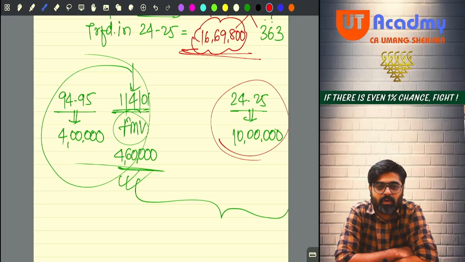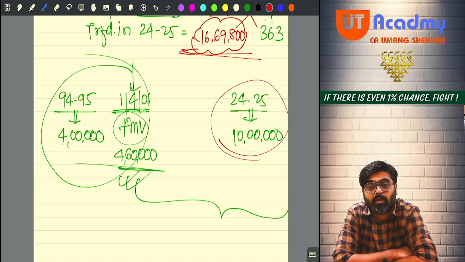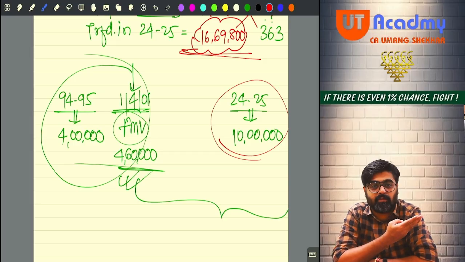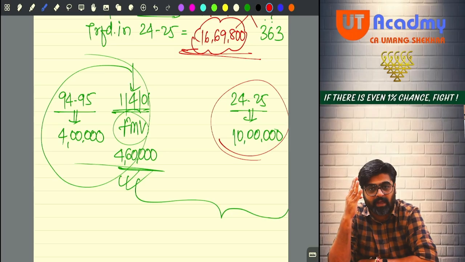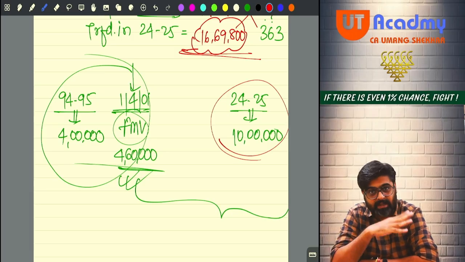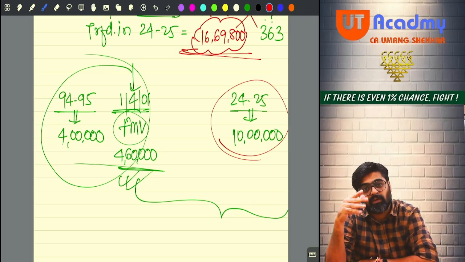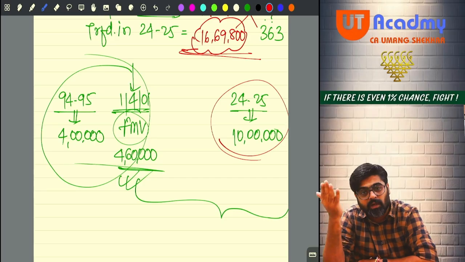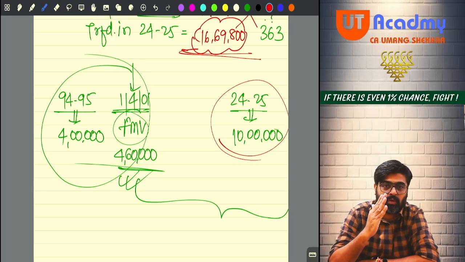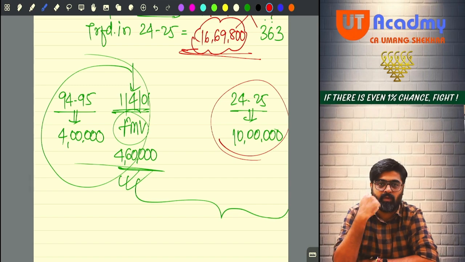Will it be a gain or loss? Now there will be a loss of 6,69,800. Long-term loss. Out of the selling price of 10 lakhs, you will be allowed the cost 4 lakh 60, no, 4 lakh 60 indexed. So the inflation from year of acquisition till 2001-2 is also considered, fair market value given.